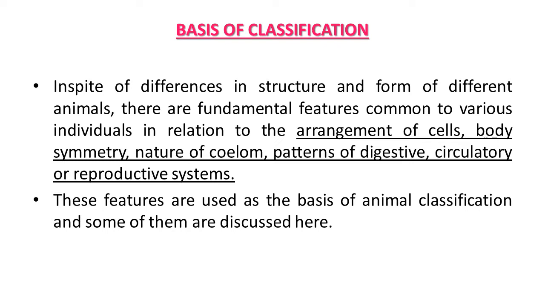First of all, some basis of classification. In spite of differences in structure and form of different animals, there are fundamental features common to various individuals in relation to the arrangement of cells, body symmetry, nature of cell, patterns of digestive, circulatory or reproductive system. So these are some basic characteristics of animals. These features are used as the basis of animal classification and some of them are discussed here in detail.